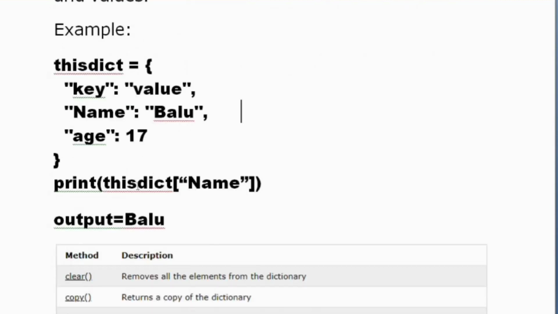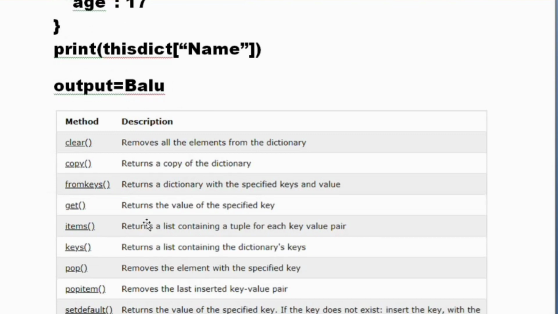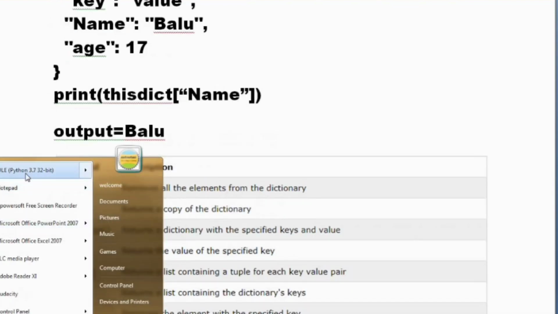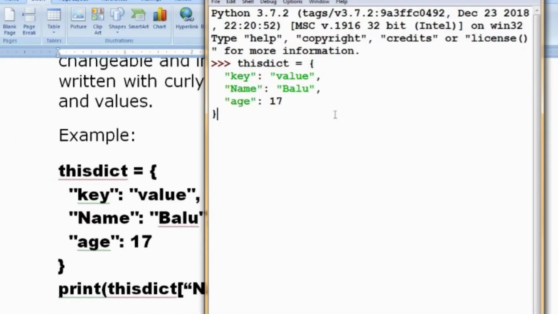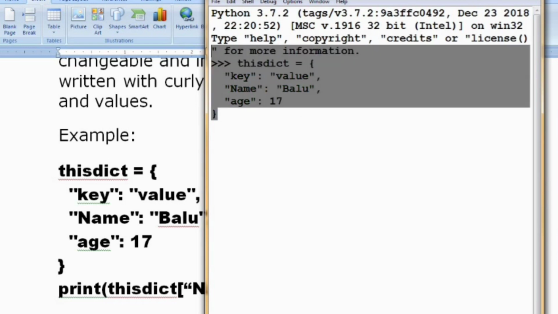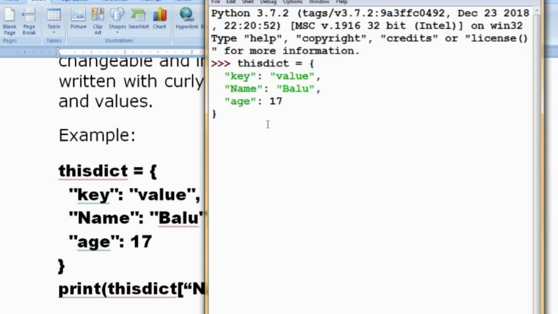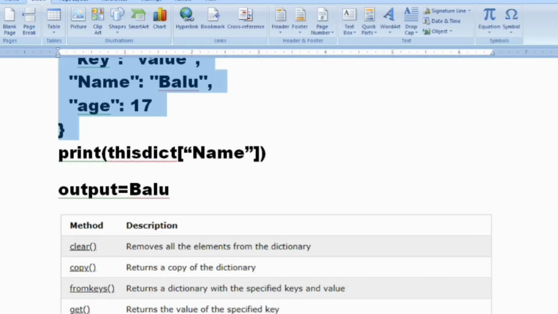Next we are going to see some of the methods that we can use in the dictionary. So let's go to coding part. Now I am opening the Python shell. So now I have a dictionary containing 3 elements. The syntax of declaring this dictionary is correct. Next we are moving to the methods. What is the first method? It is clear, which removes all the elements from the dictionary. We are going to see the clear method at last.